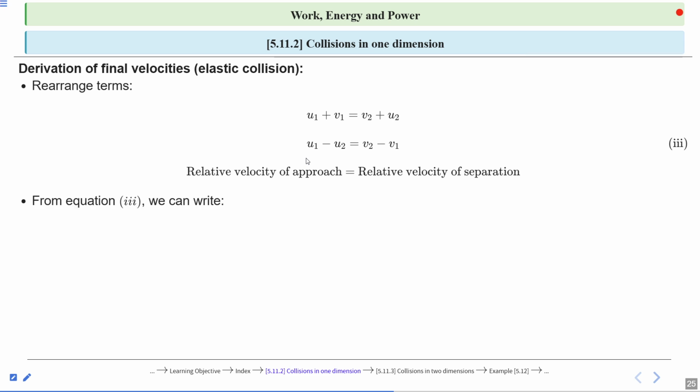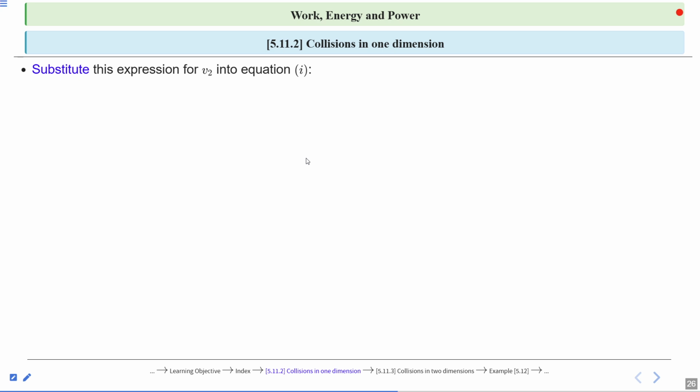So from equation third, we can write v2 is equal to u1 minus u2 plus v1. Yes or no? This is simple mathematical algebra. Now substitute this expression for v2 into equation first. So it will be m1 into u1 minus v1 is equal to m2 into u1 minus u2 plus v1 minus u2. After multiplication, it will be m1 u1 minus m1 v1 is equal to m2 u1 minus m2 u2 plus m2 v1 minus m2 u2.